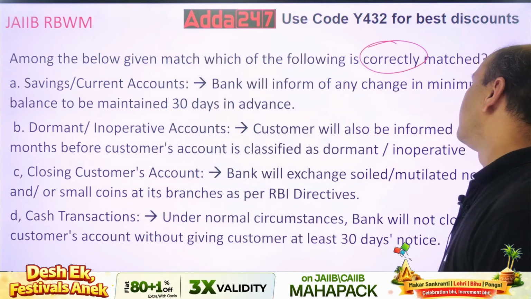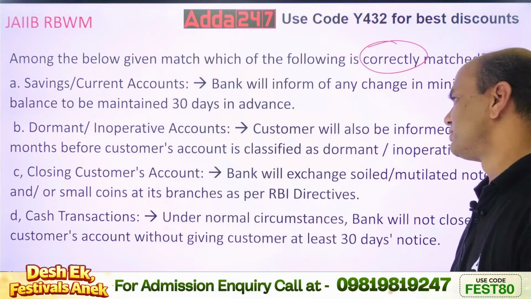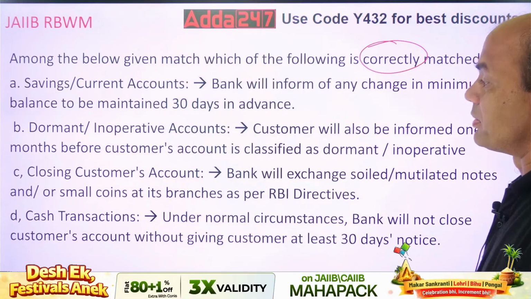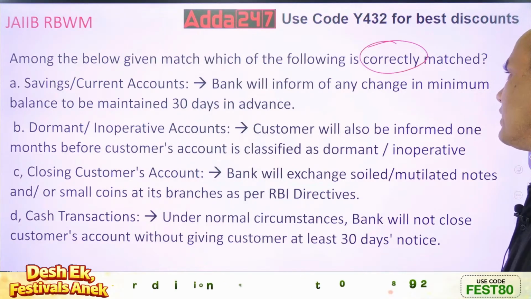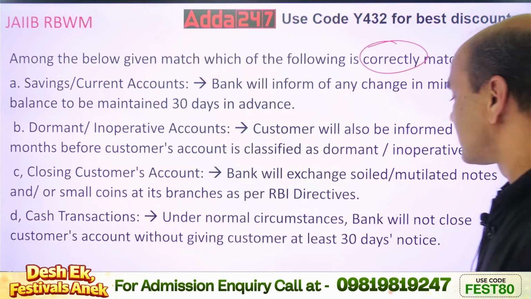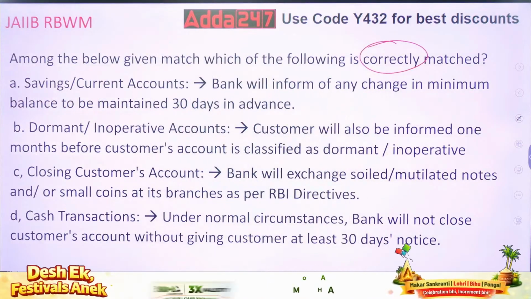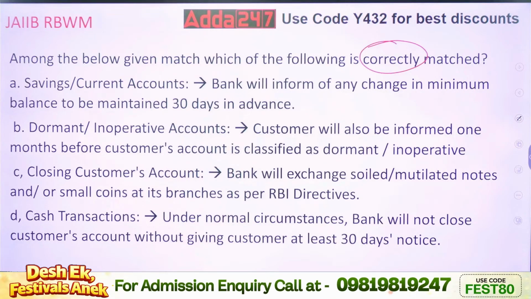Bank will inform any change in minimum balance to be maintained at least 30 days in advance. Customer will also be informed 1 month before for dormant account, before the customer's account is classified as inoperative. So which is correctly matched over here? Think everyone. Only one is correctly matched over here. Which one?